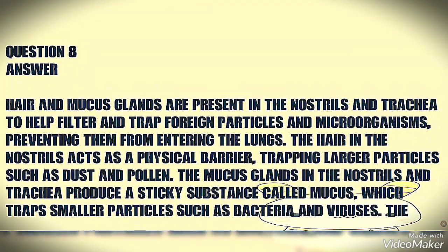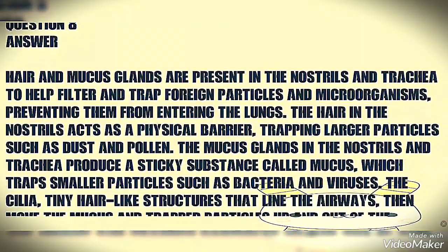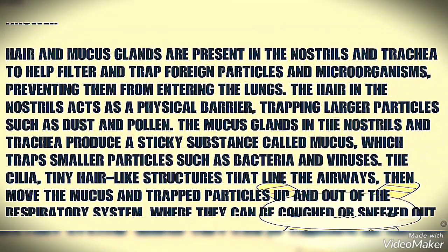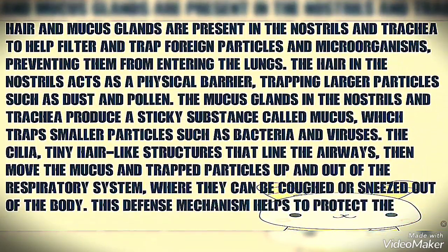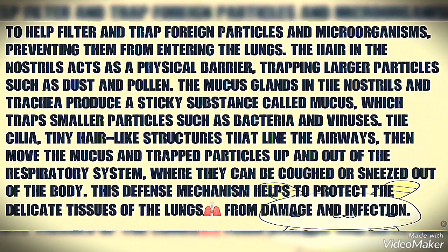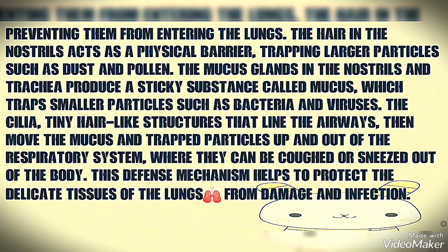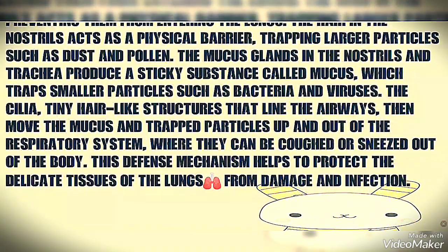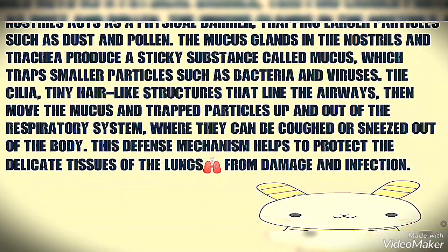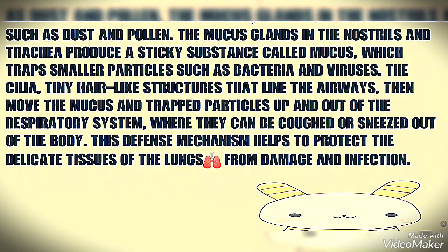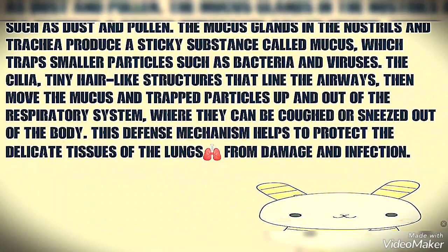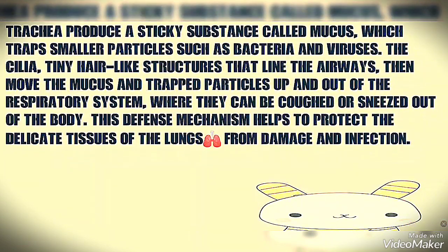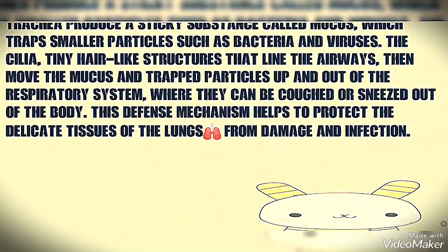So now we are going to read the answer. Hair and the mucus glands are present in the nostrils and trachea to help filter and trap foreign particles and microorganisms, preventing them from entering the lungs. The hair in the nostrils act as a physical barrier, trapping larger particles such as dust and pollen. The mucus glands in the nostrils and trachea produce a sticky substance which is called mucus, which traps smaller particles such as bacteria and viruses.